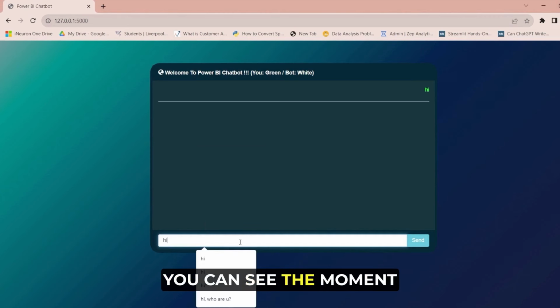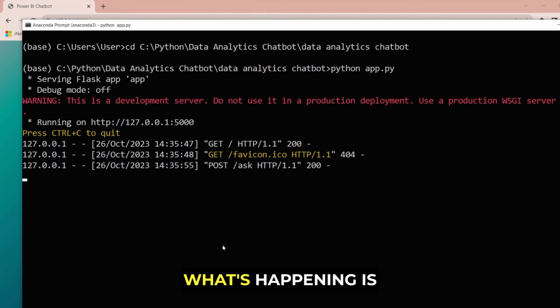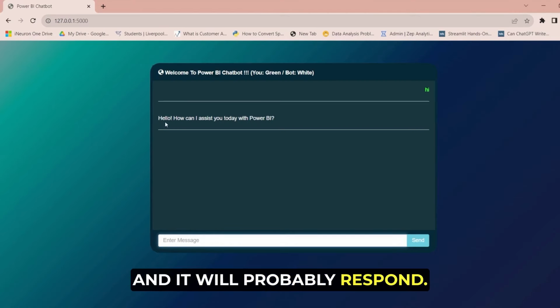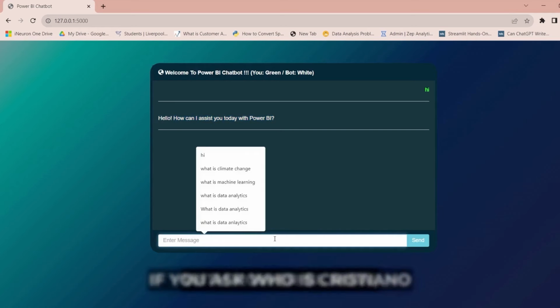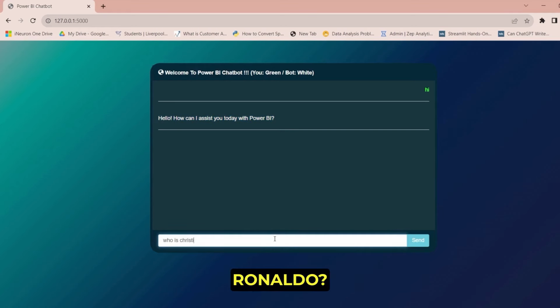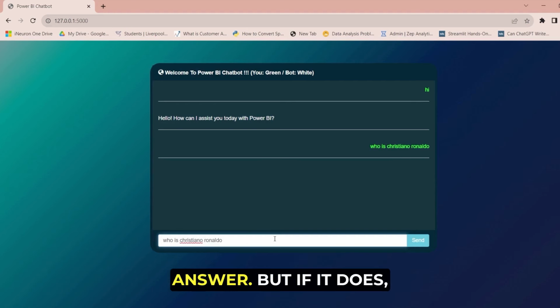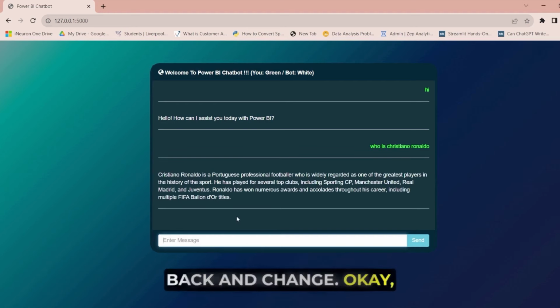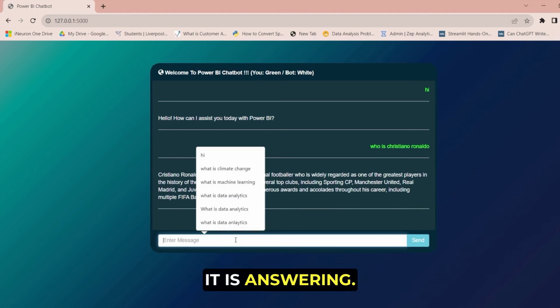You can see the moment I type in hi, the request is being passed and it will probably respond. Yeah, it has responded quickly. Hello, how can I assist you today with Power BI? Now if you ask who is Cristiano Ronaldo, I'm assuming that it will not answer, but if it does, then I'll have to go back and change. Okay, Cristiano Ronaldo, it is answering.